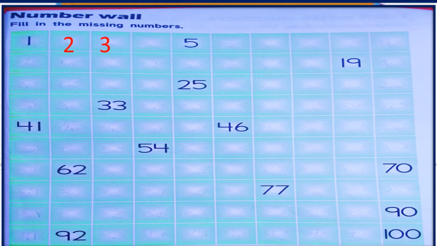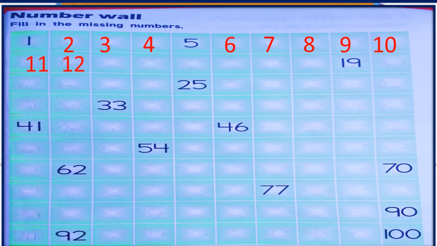Next 3. Next one 4. 4 after, we know 5. 5 is there. So next number is 6. 6 after 7. Next 8. Next one 9. Next number is 10. 10 after 11.